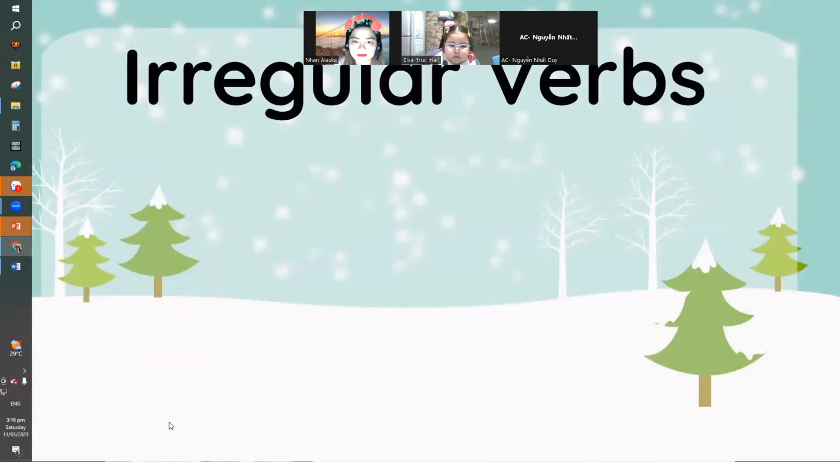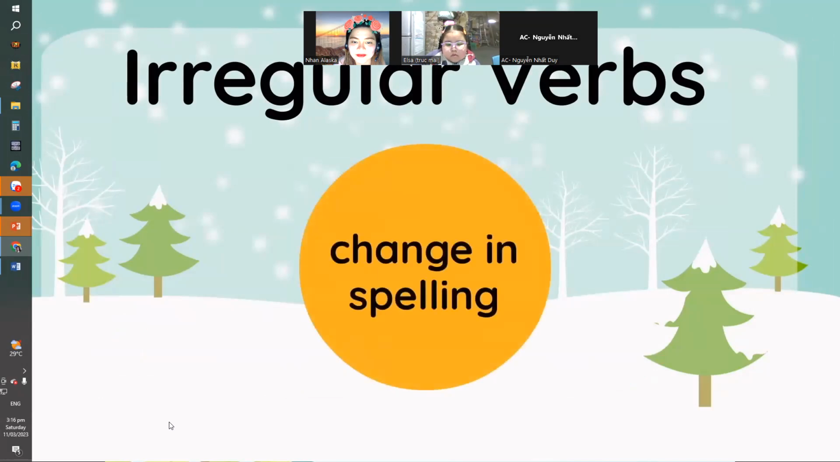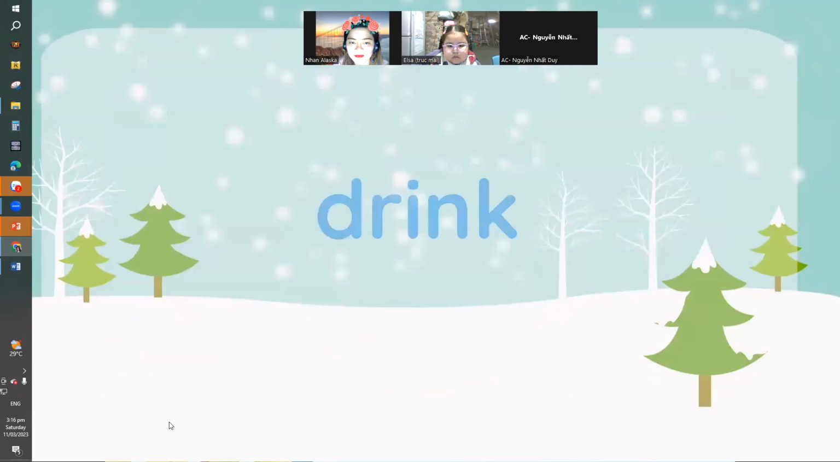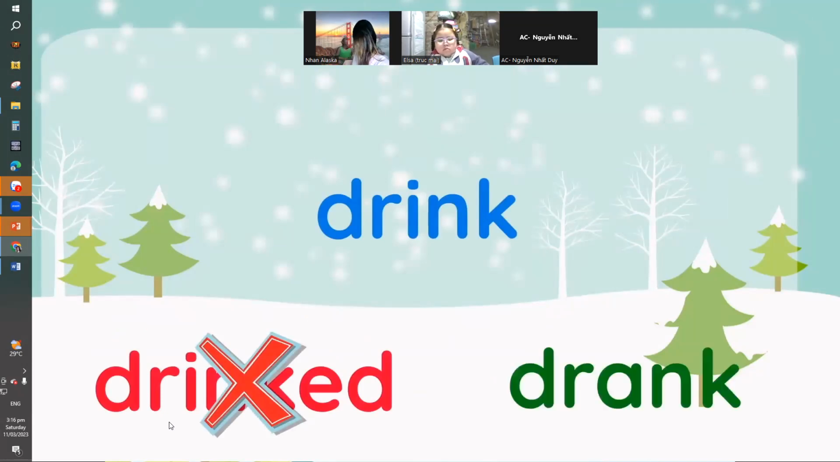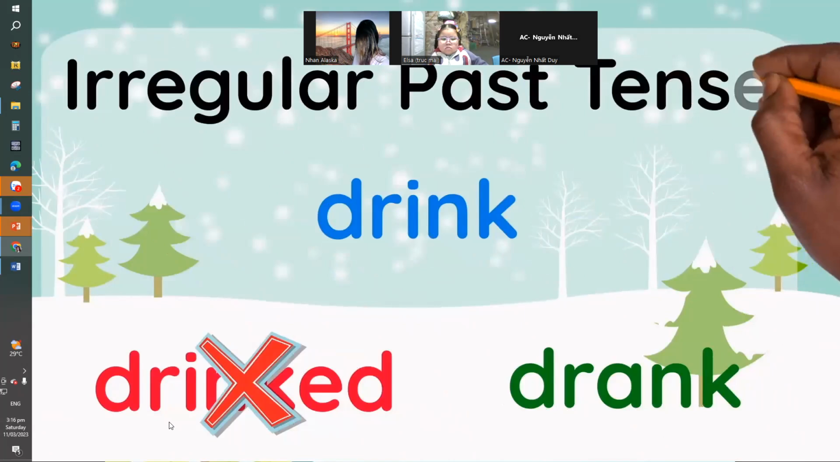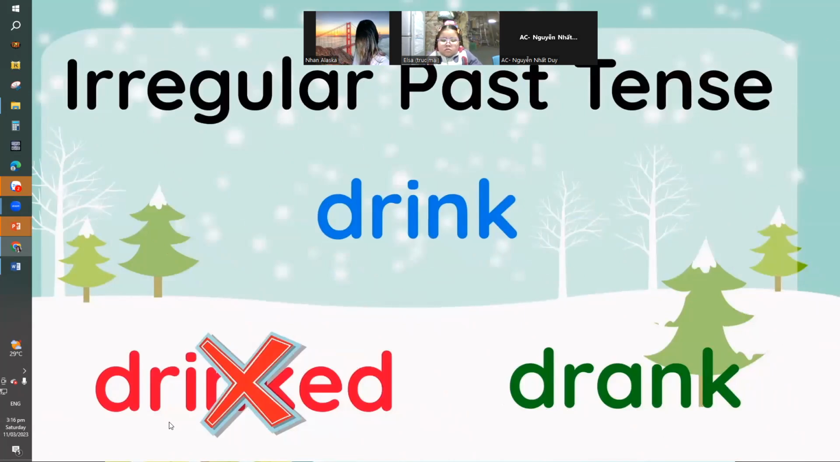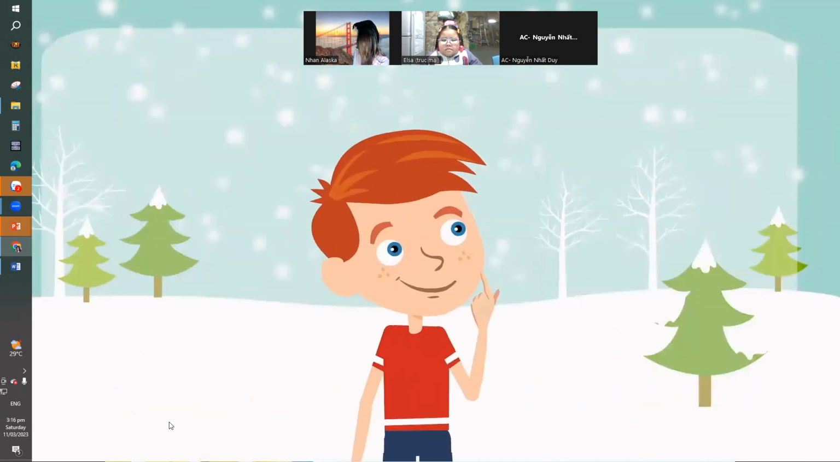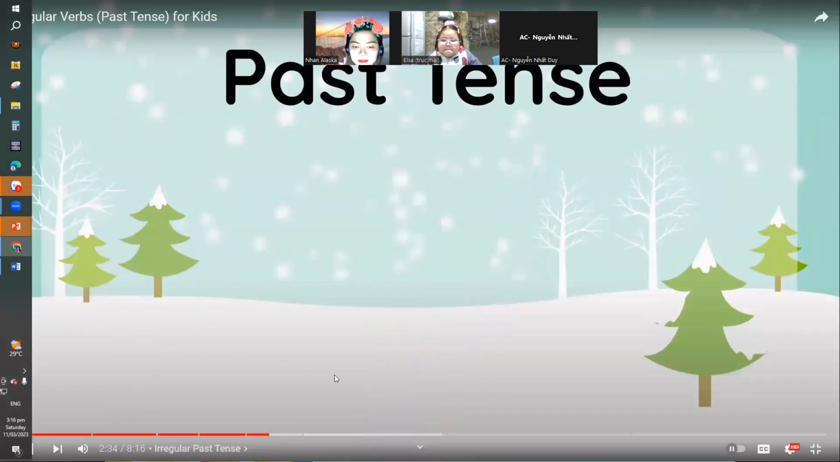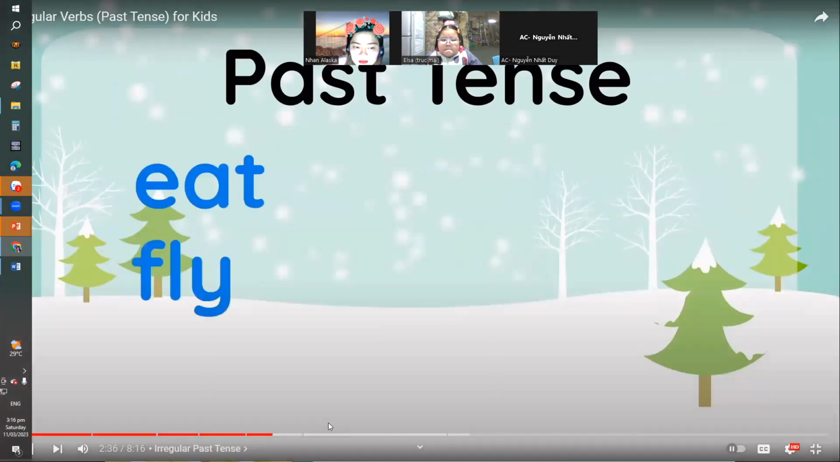Here are some common irregular verbs where you have to change the spelling when using them in past tense. Yes, sometimes you can't just put a d at the end. You have to change the entire word. That is called the irregular past tense because there is nothing regular about that. Drink is not drinked, it becomes drank. Let's look at some more. Can you change these words into the past tense form? Eat, fly, drive.